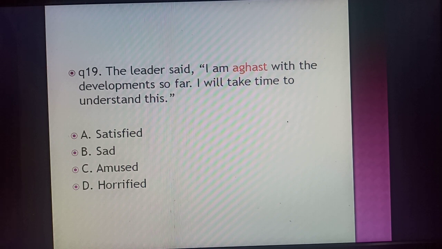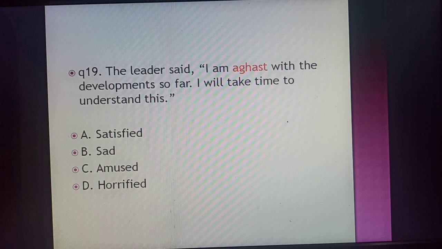The leader was in a shocked position, an unexpected position, wherein he had never expected the developments which had taken place so far, and he will be taking time to understand this. So the synonym for the word aghast is horrified, meaning shocked.